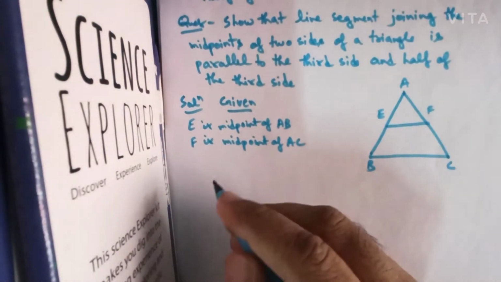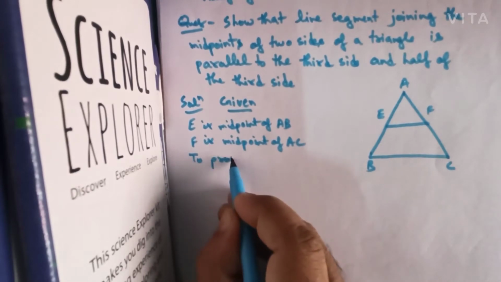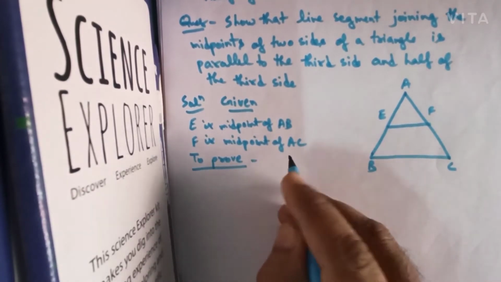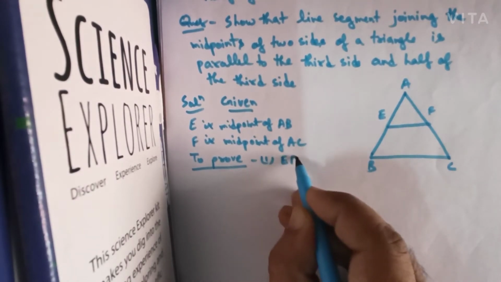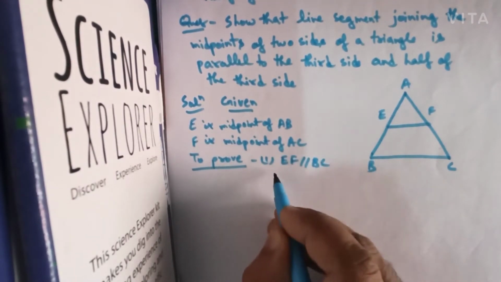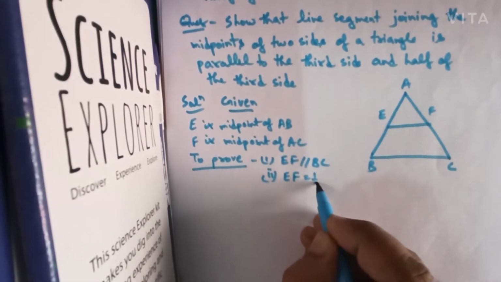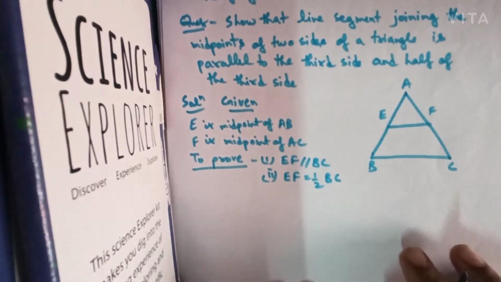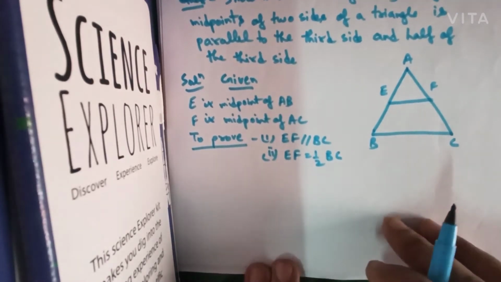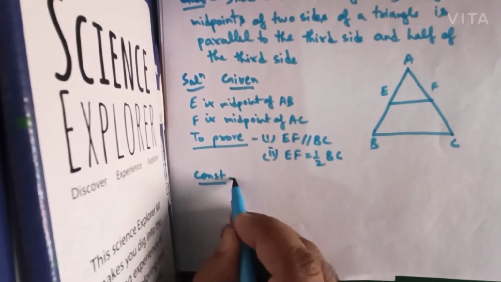Now what do we have to prove? We have to prove two things. In the first part, we have to prove that EF is parallel to BC, and in the second part we have to prove that EF is equal to half of BC. Okay, understood? So how are we going to do it? First of all, we need to do a construction in this question. So we'll do the construction.